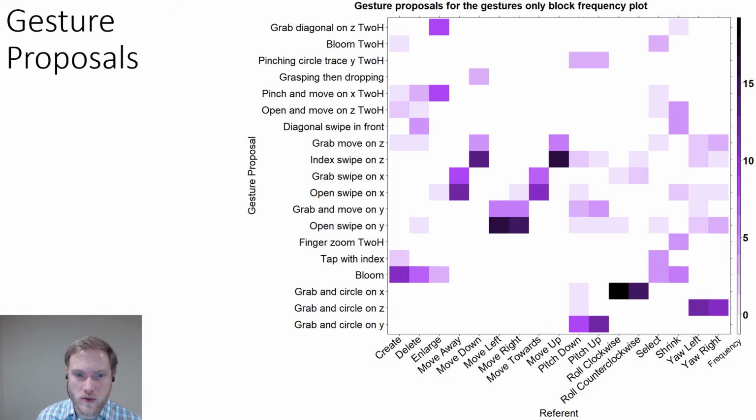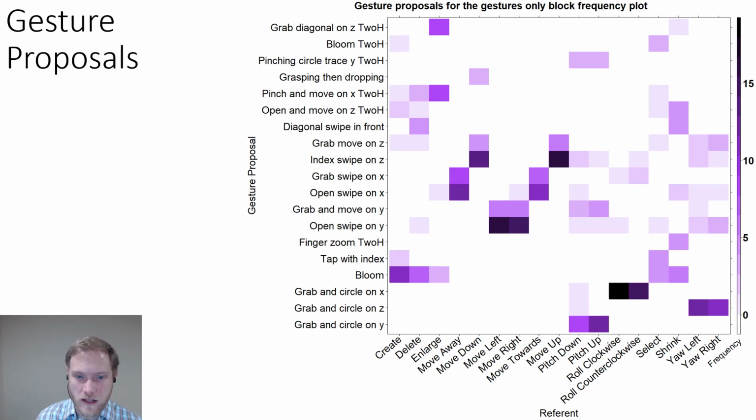By looking at the rows of this graph, a sense of the reuse of gestures can be gained. For example, the bloom gesture was used for create, delete, enlarge, shrink, and select, although it was most commonly used for create and shrink. The columns of this graph show the proposal space for each of the referents. Note that any proposal that was suggested by 2 or less participants has been removed. The two major things that can be gained by looking at the columns of this graph are which referents had proposals that were highly clustered and which referents had more disagreement among participants.